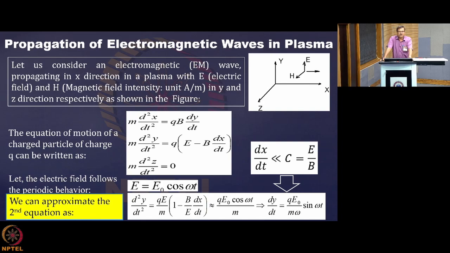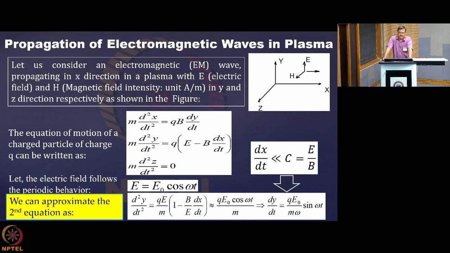Now, the equation of motion of a charged particle q, you can write in this coordinate system: x coordinate, y coordinate, and z coordinate. The right-hand side is the Lorentz force, q(E plus v cross B). dy/dt and dx/dt are the velocity components of the charged particles. qE is there when considering motion in the y direction, and in the x direction there is nothing, only v cross B terms.